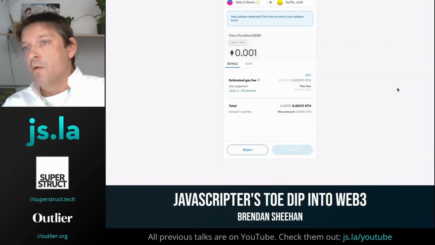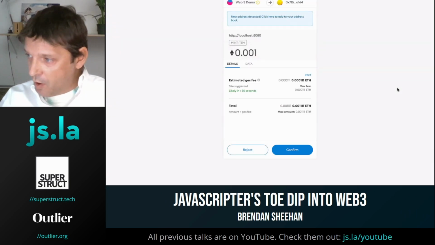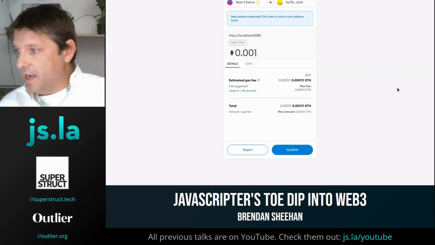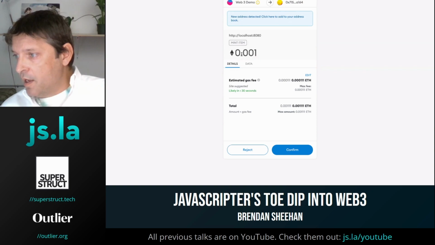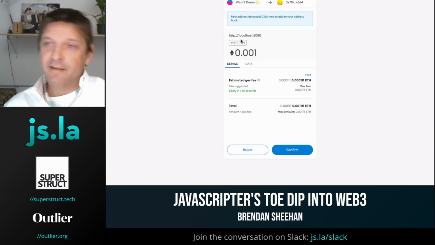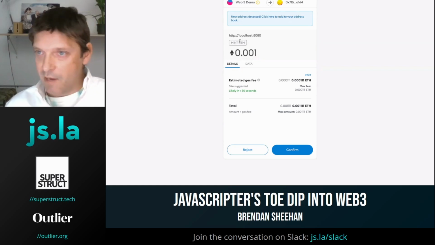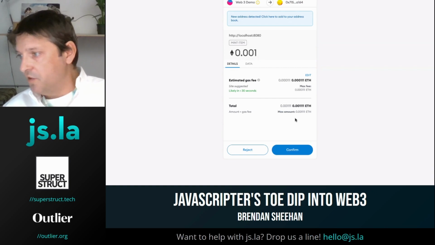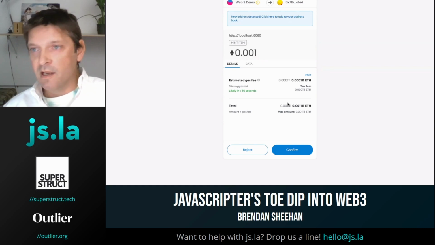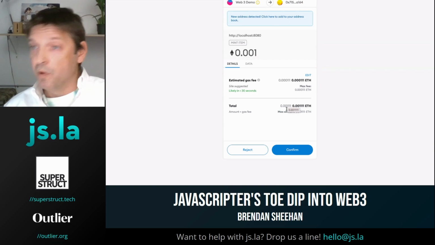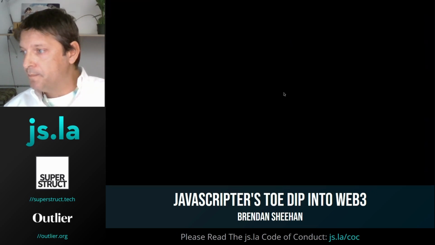Okay, cool. So it's bringing up MetaMask again, our crypto wallet, and it's saying, hey, this website here is asking for 0.001 Ethereum in order to mint an item. Now we'll talk about what minting an item is in a minute, but it's going to ask us to confirm this transaction, and you see it just kind of refreshed there. It's checking the gas fee, or the estimated gas fee, which is the price of doing business on the network, and we're going to confirm that.